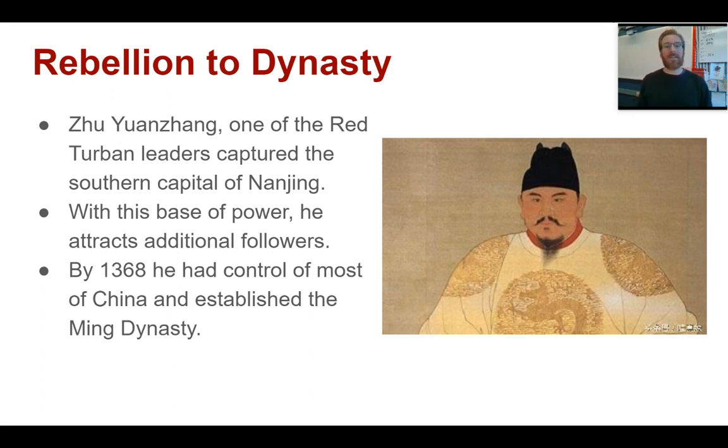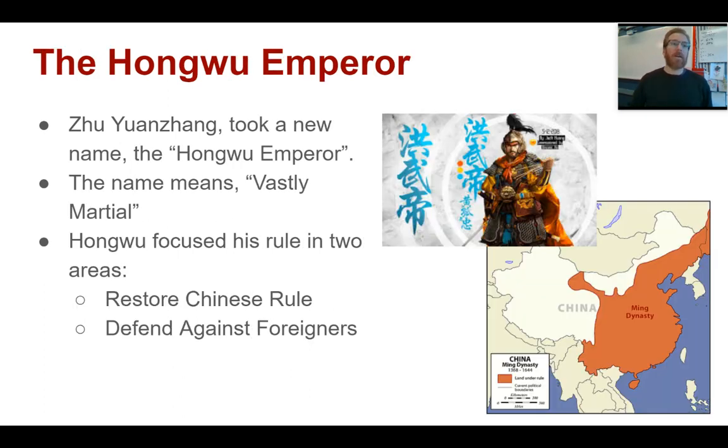And by 1368, he had expanded from Nanjing into the north and had conquered most of China and established a new dynastic rule over the country, the Ming Dynasty. Now, Xuan Jiang takes a new dynastic title as he steps up to be Emperor of China, and he becomes known as the Hongwu Emperor. Hongwu means roughly vastly martial. And he was a vastly martial person. That is, he was involved in warfare.